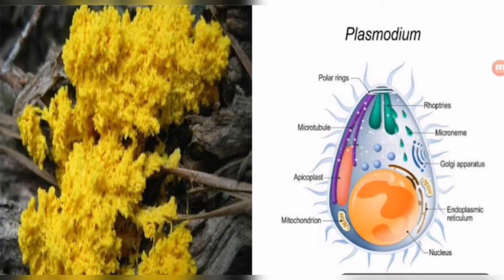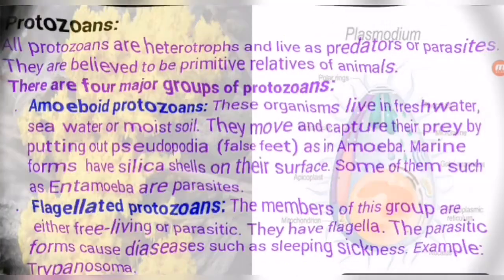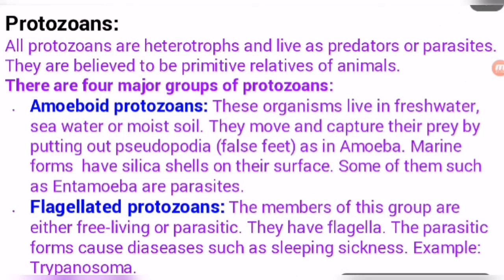Let's discuss the next category of the protistans, which is protozoans. So students, these are the protozoans. What are the protozoans? Protozoans are another category. This is the fourth category. So students, three we have discussed already.